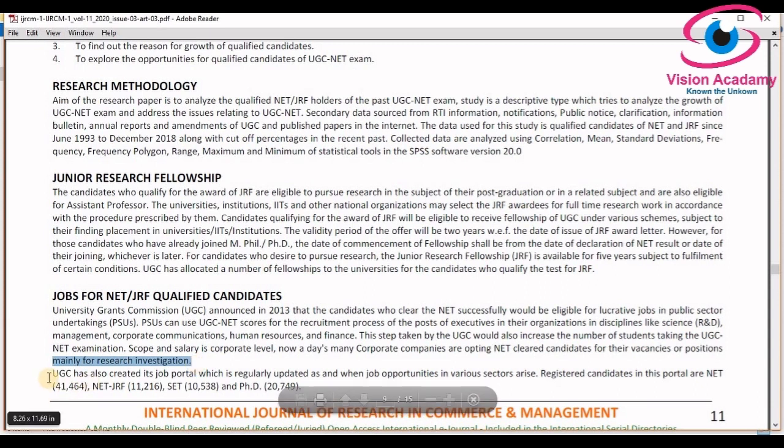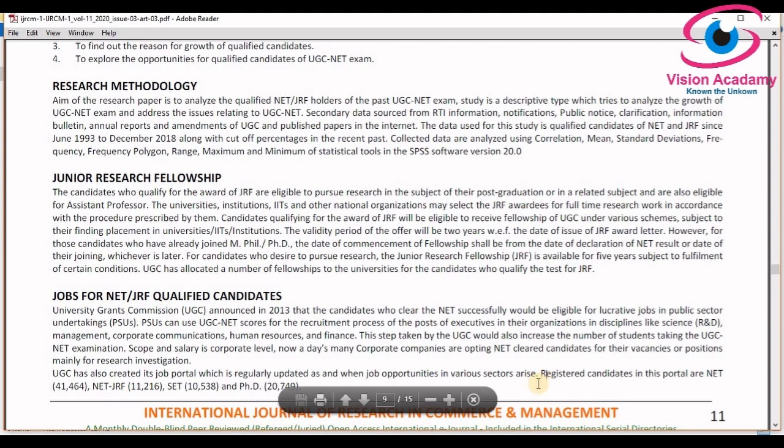Very importantly, UGC has also created its job portal. If you log into the UGC website, you can see the job portal, which is regularly updated as and when job opportunities in various sectors arise. In this job portal, employers are registered and qualified candidates are also registered. Based on the location of the candidates, an employer can hire a particular person.